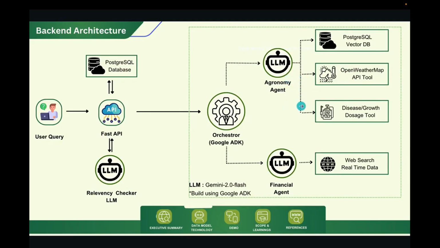The third tool is the disease / growth dosage tool. We use this tool to give suggestions of pesticides and plant growth regulators on the basis of crop stage to my agronomy agent. This agronomy agent is also smart. It does not always use all three tools; it uses only the necessary tools required to answer the query of the user. Same moving forward with the financial agent.